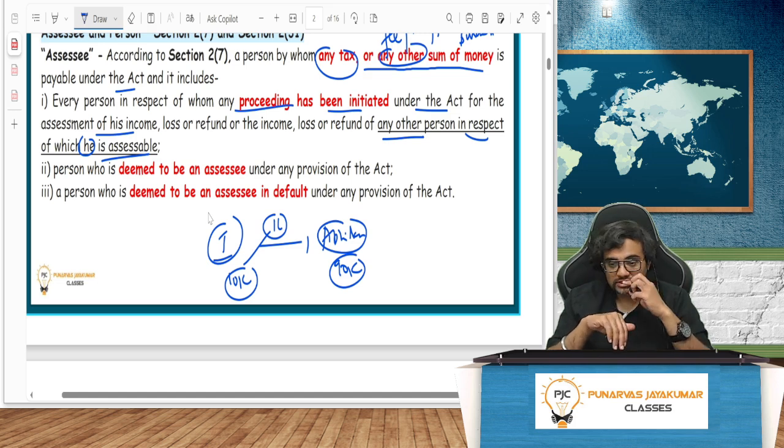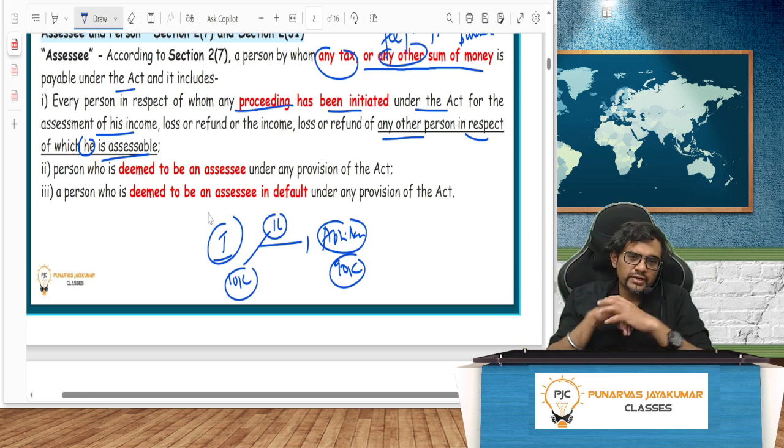Now the beauty is, he has to pay tax. I don't have to pay tax, but according to law, I have to deduct and pay tax to the government. I have not done that. Am I an assessee in default? No. Ideally speaking, Abhilash is the assessee in default. But Abhilash will go and tell, what is my problem? If I had got 1 lakh, I would have paid properly. I thought this fellow PJ has already paid on my behalf, but he has not paid.